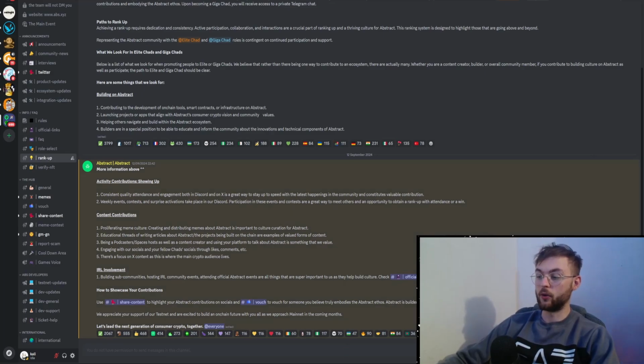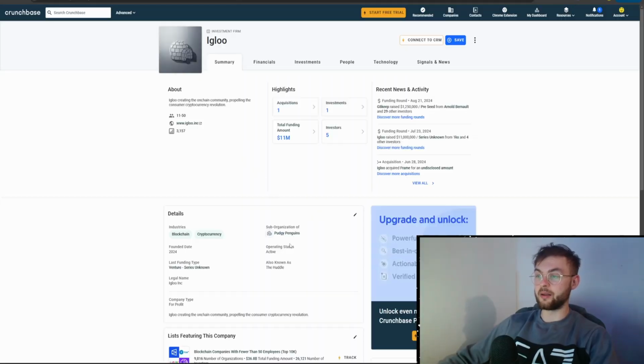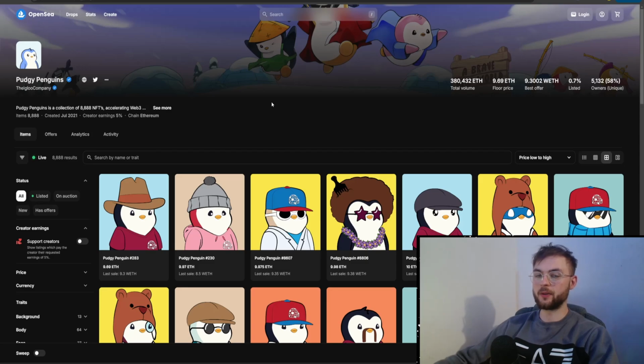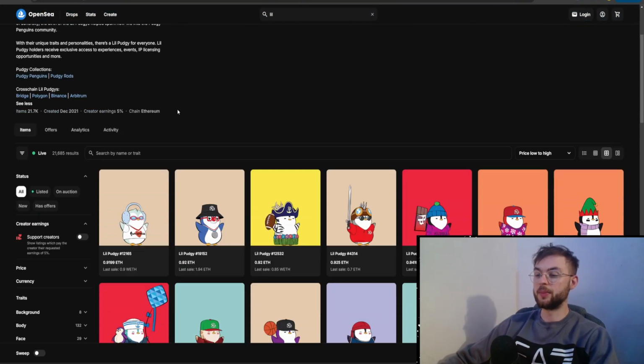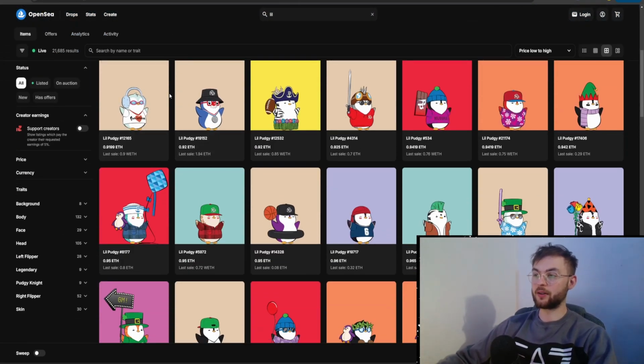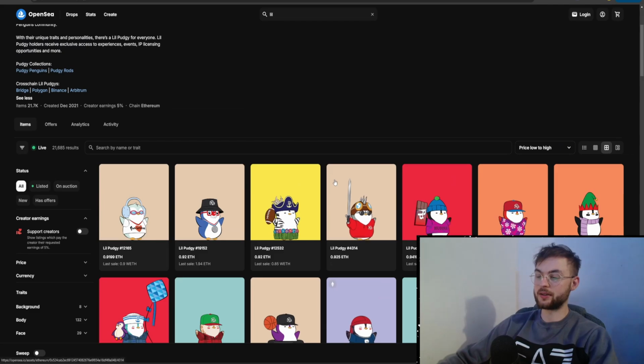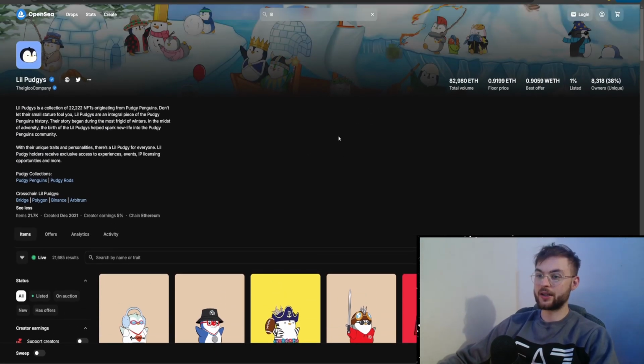If you want to know more about how you can qualify for a big allocation, Igloo is the company behind Abstract and a sub-organization of Pudgy Penguins, so Pudgy Penguins are part of the organization. If you are collecting NFTs, or maybe already have some, I expect they're going to get a huge amount of tokens as well. If you have some of these, they're probably going to be rewarded once the airdrop happens. The other one is Lil Pudgies. Somehow they are connected, so maybe these 2 collections are going to get a token allocation. Who knows? That's pretty much what you need to know right now.